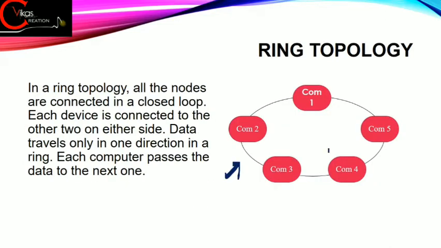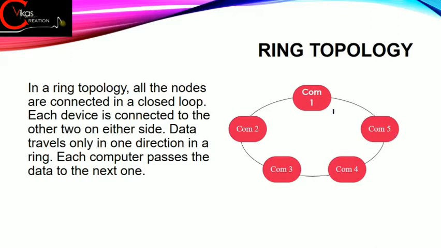As you can see from the structure, in this ring topology we have a ring-like structure. Instead of that central device, here we don't have a hub or switch. We don't have a hub or switch over here, but instead, all these computers are directly connected to each other.